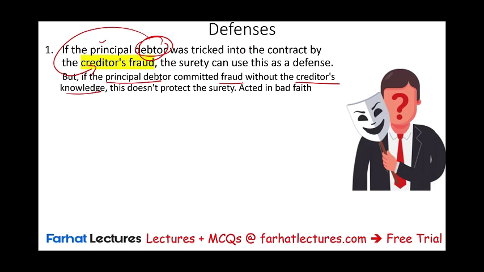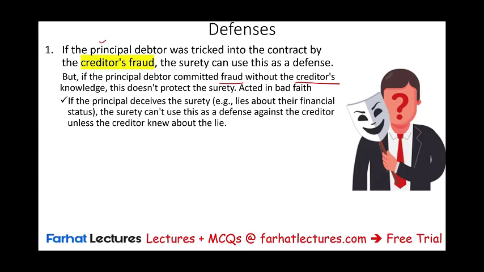Well, the surety guaranteed the debt of the debtor, so the surety cannot get out of the deal because the debtor acted in bad faith and the surety is backing up the debtor. However, I want to make sure you understand this: if the creditor committed the fraud and tricked the debtor into borrowing the money, then the surety will have a defense.